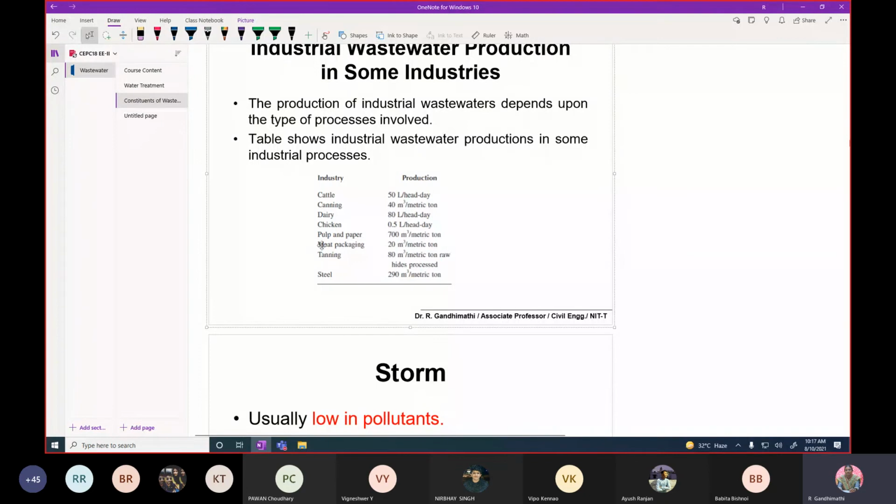Then pulp and paper may be based on the quantity, like metric ton. Tanning is also metric ton of raw hides processed. Steel is also metric ton: 290 cubic meters per metric ton of raw material processed.